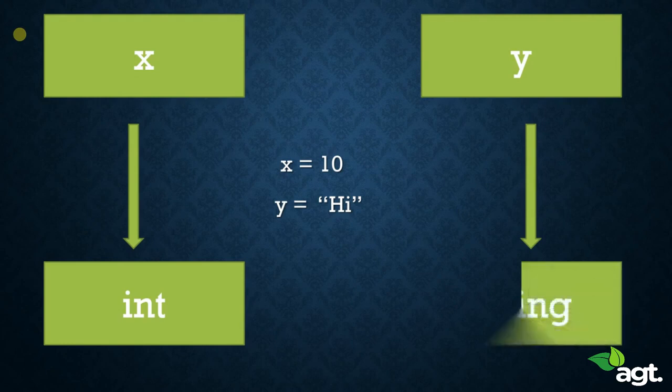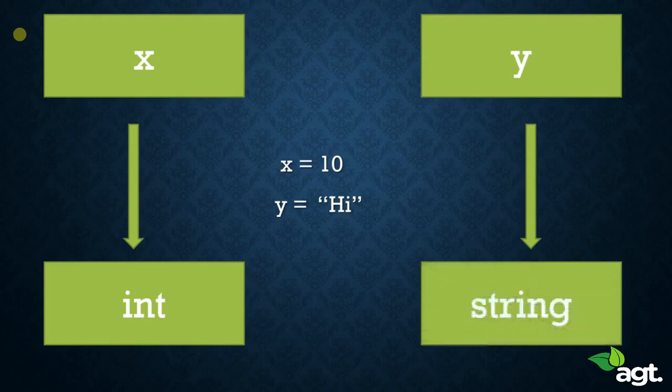Now Y on the other hand is a string because it stores a word. "Hi" is a word. So anything written in double quotes or single quotes in Python is treated as a string, and numbers are treated as integers.